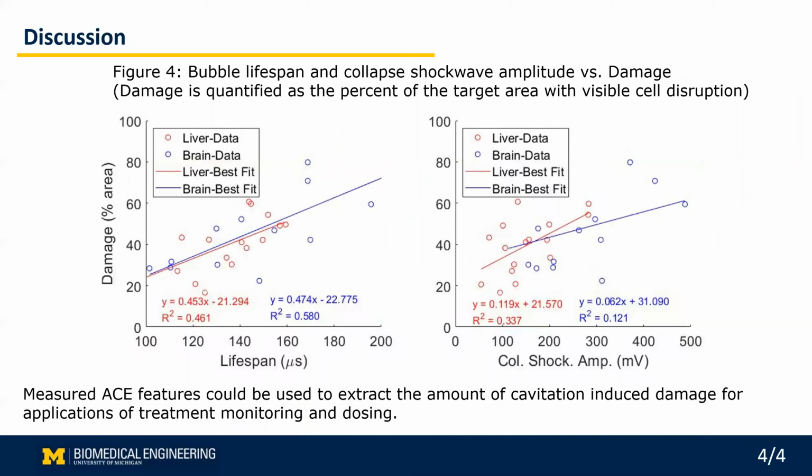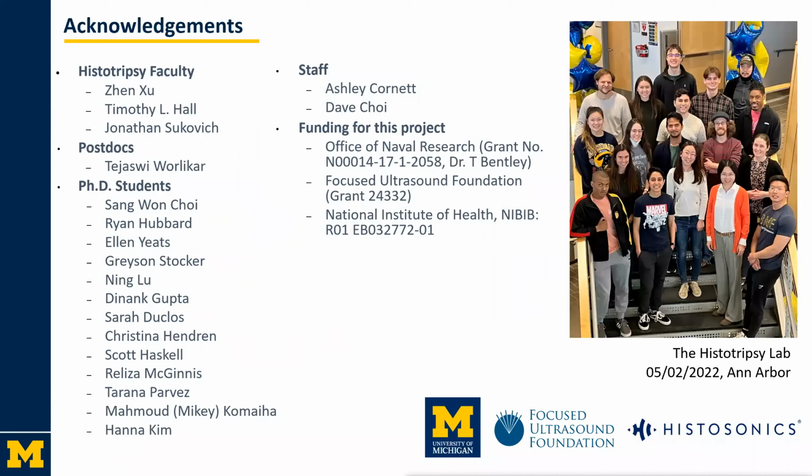In this study, it was observed that features from cavitation events generated in ex vivo tissues demonstrated trends that were dependent on cavitation exposure and were consistent with the findings identified from experiments in hydrogels. Pulse-to-pulse variabilities in ACE feature measurements interfered with accurate comparisons to histological damage evaluations. To resolve this issue, a moving window average filter was applied to the lifespan and shockwave amplitude data, which improved the correlation between them and the histology damage data. Measured ACE features, or combinations of them, could be used to extract the amount of cavitation-induced damage for applications of treatment monitoring and dosing. And with that, that finishes up my presentation.